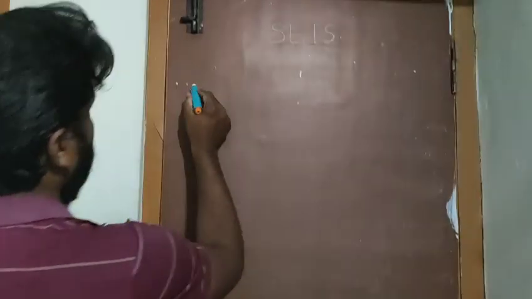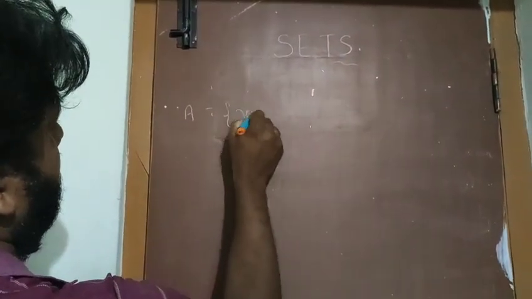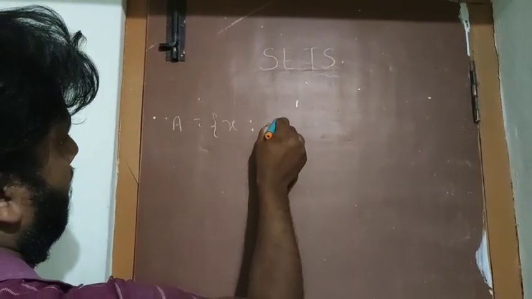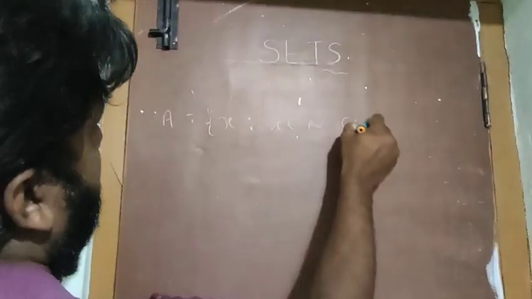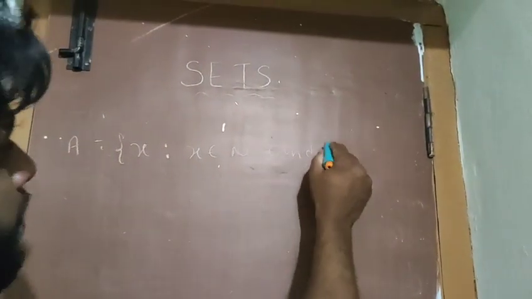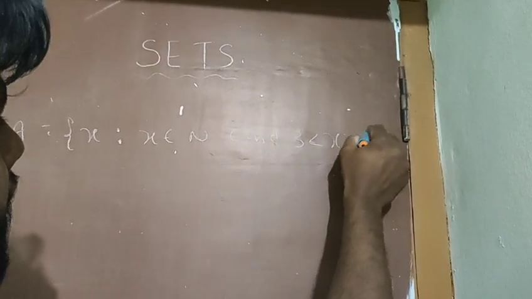See, A is a set of x such that x belongs to natural numbers and 3 is less than x is less than 8.